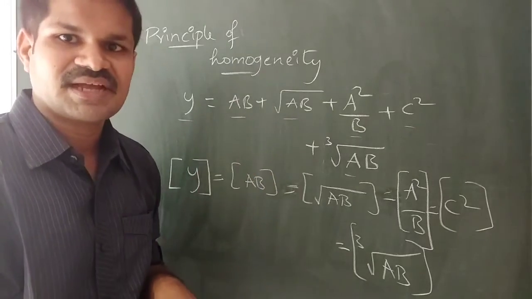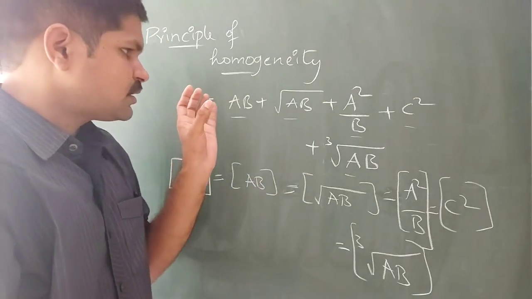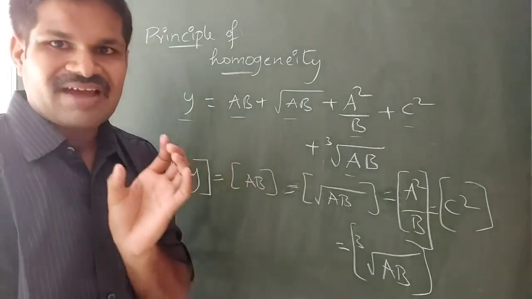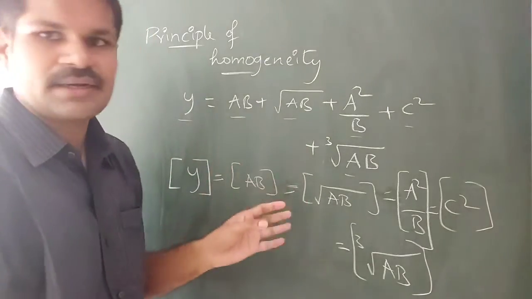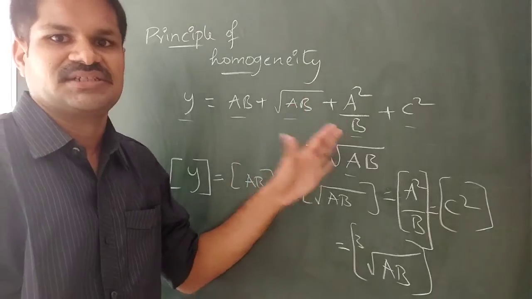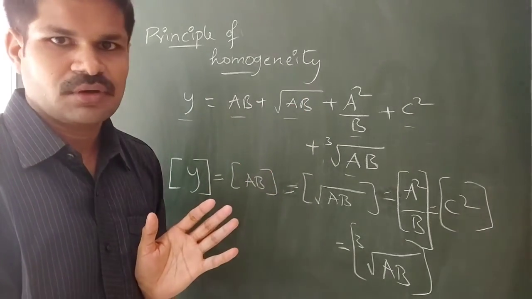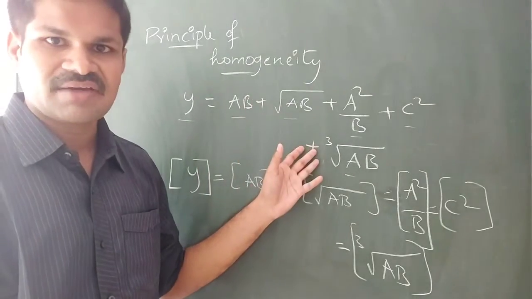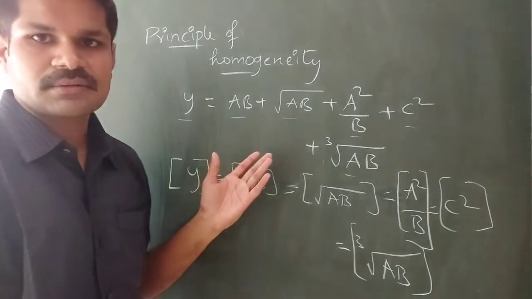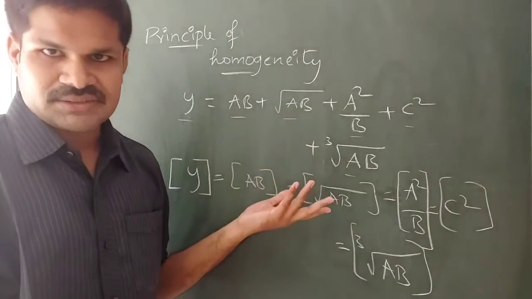It means that the quantities having the same dimensional formula must be added in physical relations. So we cannot add two physical quantities having different dimensional formulas.